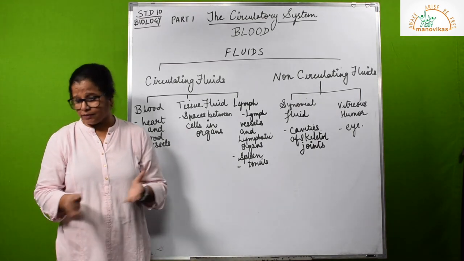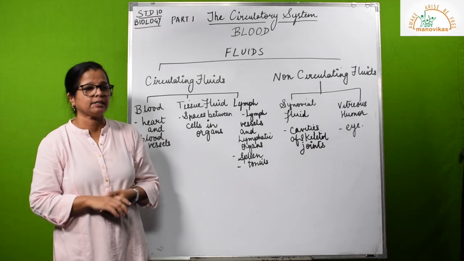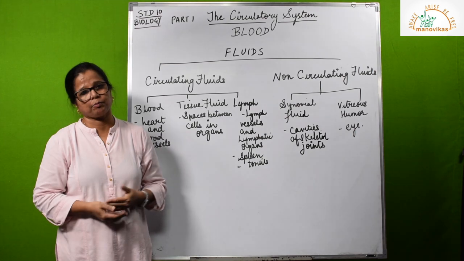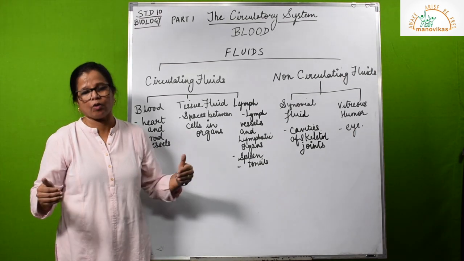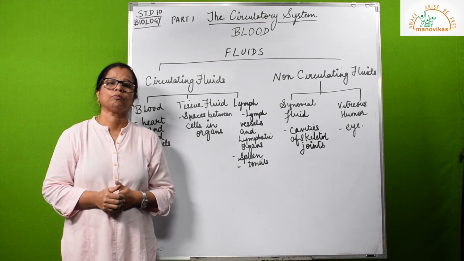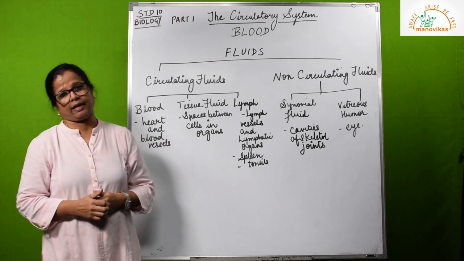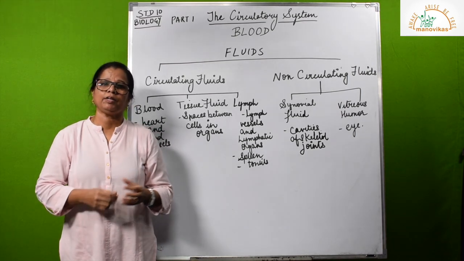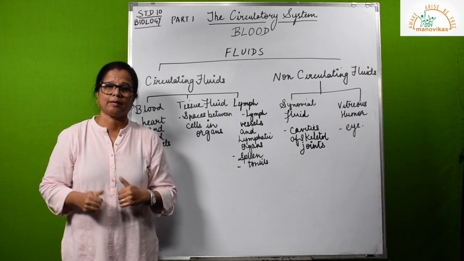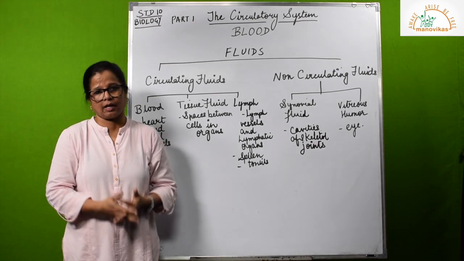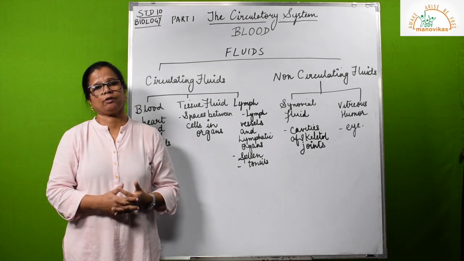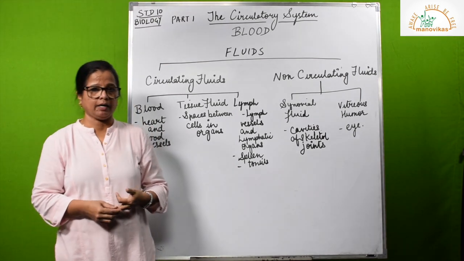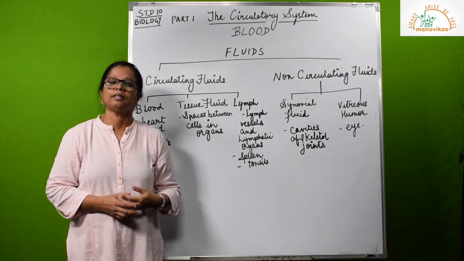Now besides the digestive system, then we have our excretory system. The excretory system requires to remove all waste material from the body. Again, a transport is involved in this. Then the hormones are secreted by endocrine glands. These glands are all ductless glands. So that means they don't have any tube or duct to carry them to the organ where it is required, to the target organ. Hence, what do these endocrine glands do? They release the hormones into the blood, and the blood carries them to the target organs.